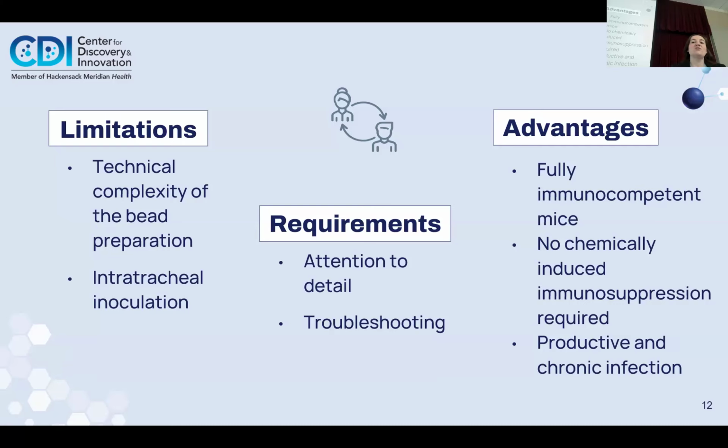The advantages include the use of fully immunocompetent and most affordable C57 black 6 mice, which is a more humane method compared to other methods. Other methods involve the use of immunosuppressants such as cyclophosphamide and dexamethasone, and these immunosuppressants may introduce drug-to-drug interactions. Productive and chronic infection can be obtained with a well-characterized type strain.